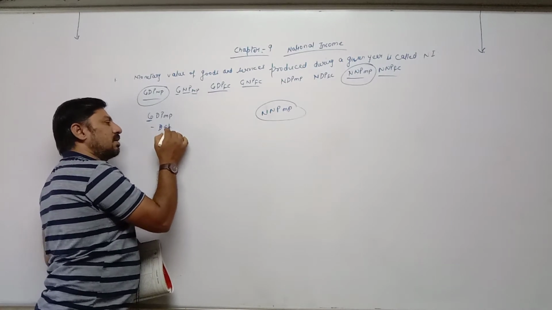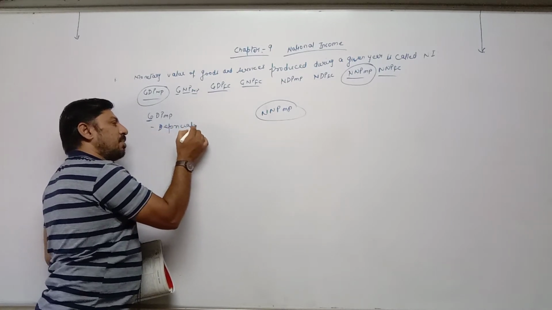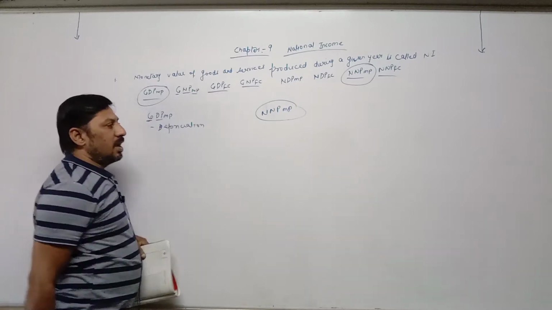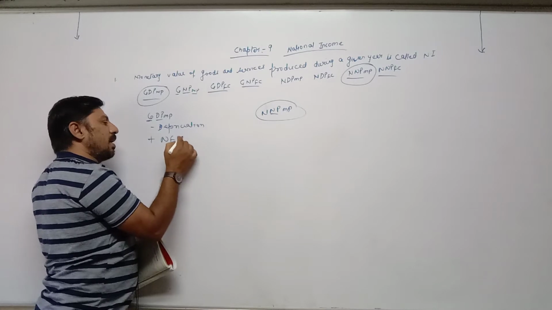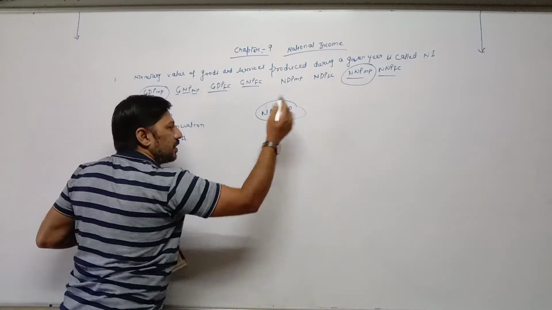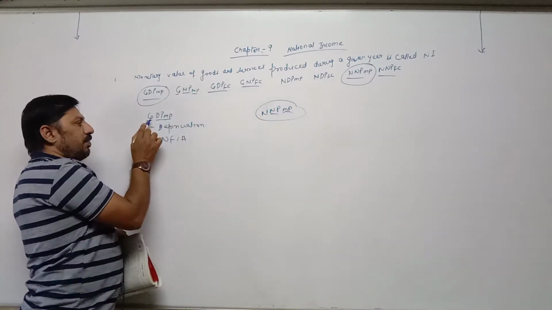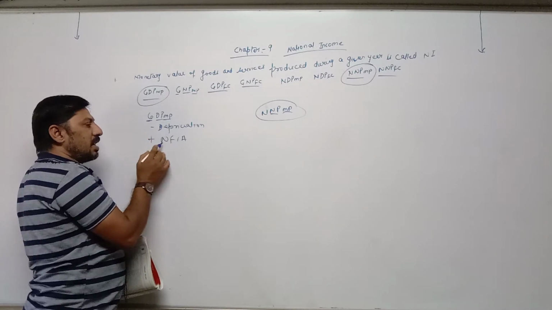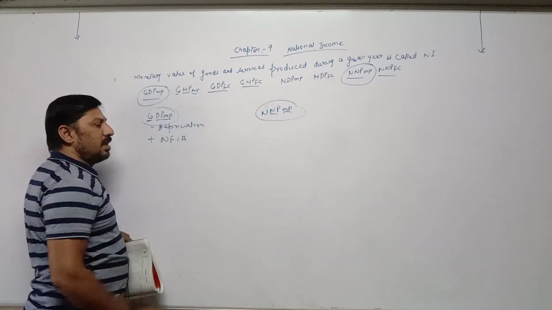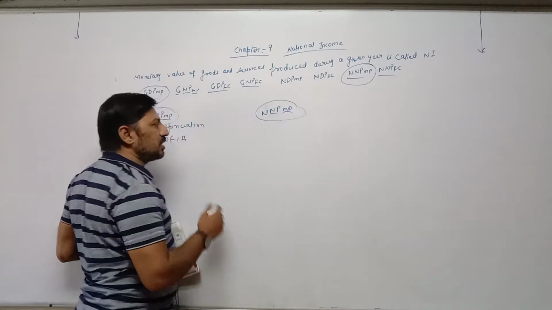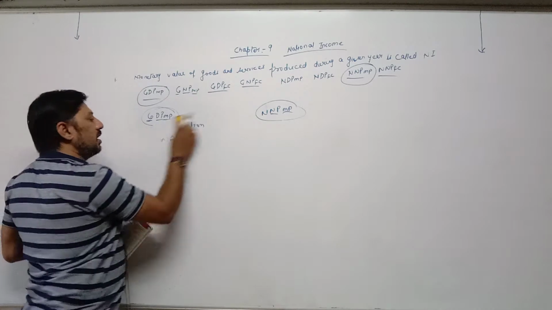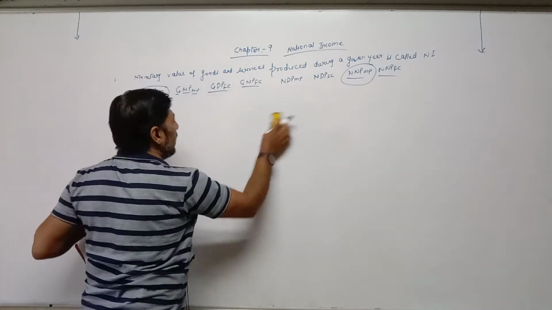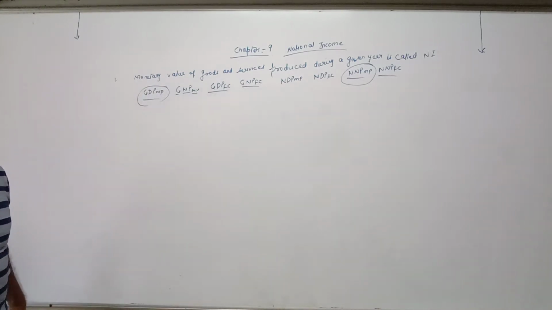Once you deduct depreciation, it becomes N. Now here DP is written and here we need NP, so we need to add net factor income from abroad. Here MP, then it's okay. So when we deduct depreciation and add NFIA from GDP MP, then we will get NNP MP. In this way, different terms we can calculate in national income. So one line definition: monetary value of goods and services produced during a given year is called national income.